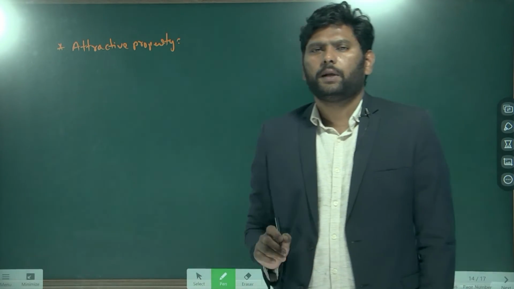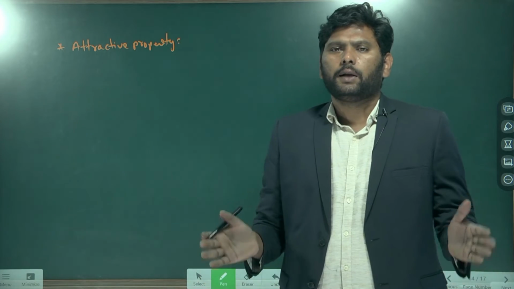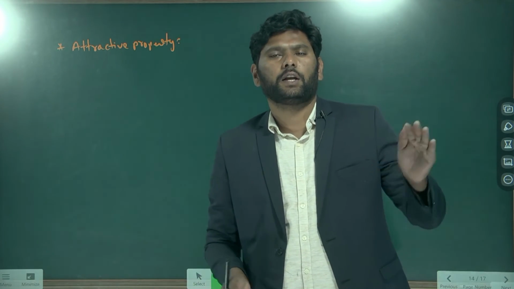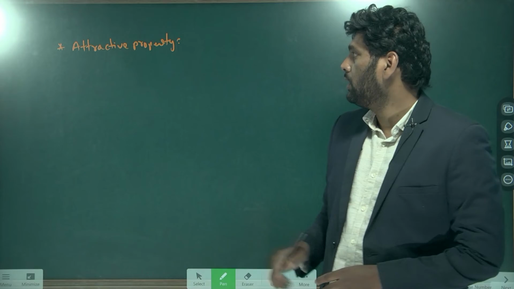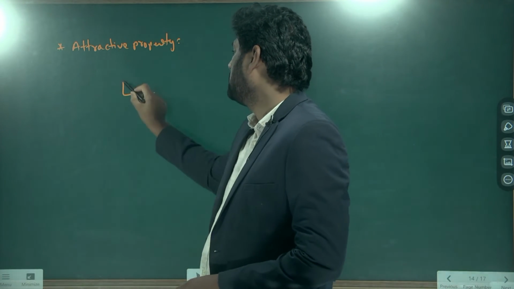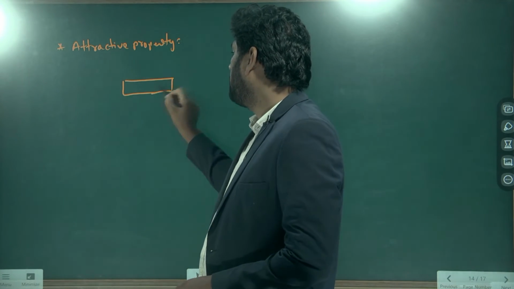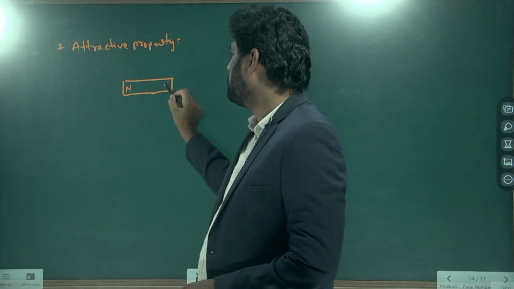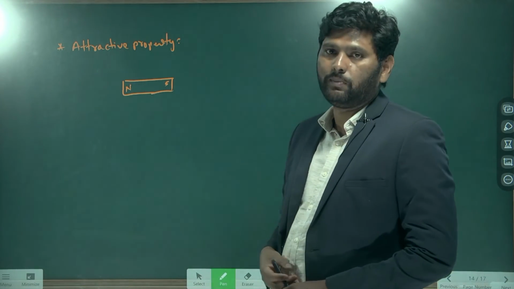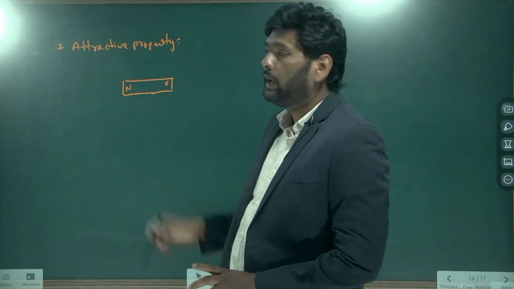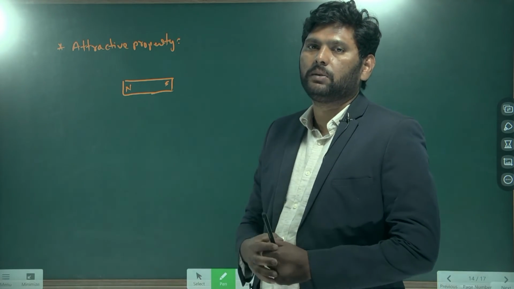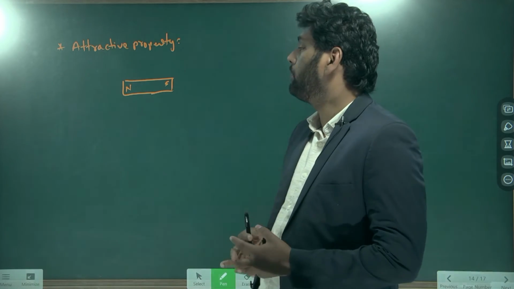The attractive property is nothing but that any magnet is influenced by magnetic materials. For example, take a bar magnet having north pole and south pole. If you keep any magnetic material near this bar magnet, it will attract that magnetic material. That is nothing but the attractive property.